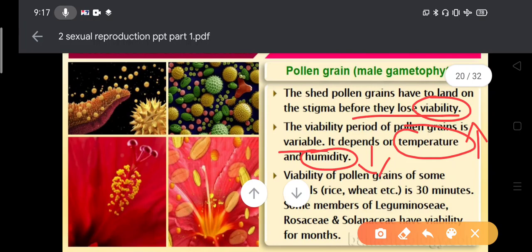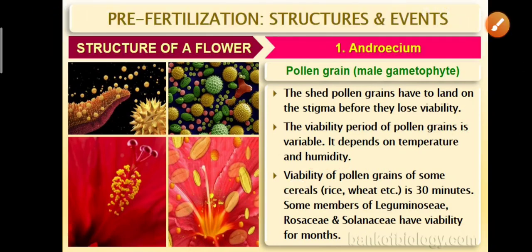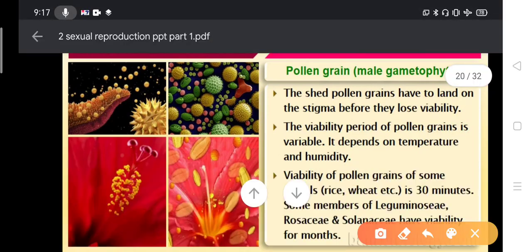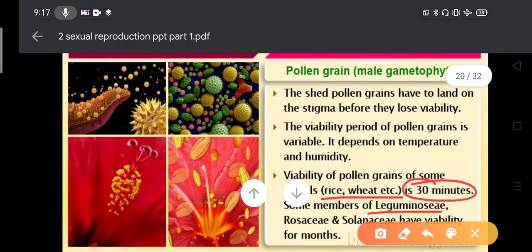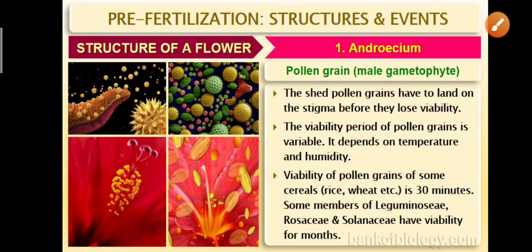Viability of pollen grains in some species, based on this a question may arise. Rice and wheat have viability of 30 minutes, while members of Leguminosae, Rosaceae and Solanaceae have viability for a month. So in these species the pollen grain must land on the stigma surface within 30 minutes, but for Leguminosae, Rosaceae and Solanaceae, even if it falls within one month, it works. So this is about the viability of the pollen grain.